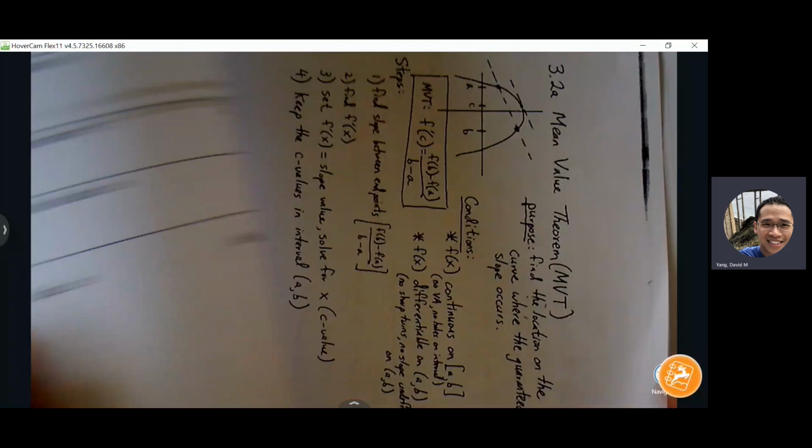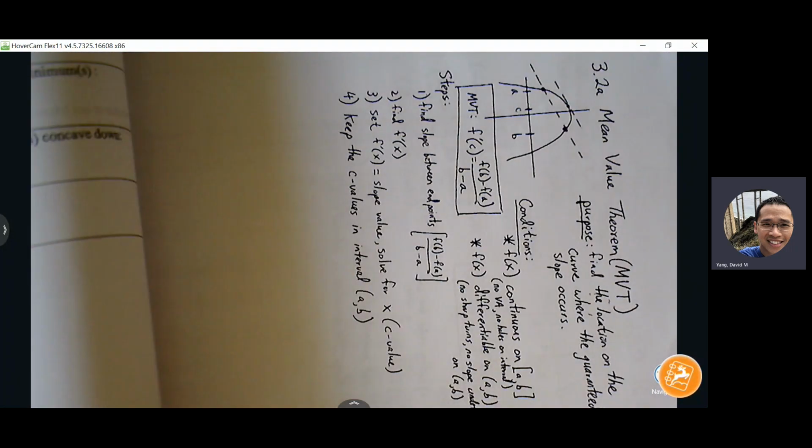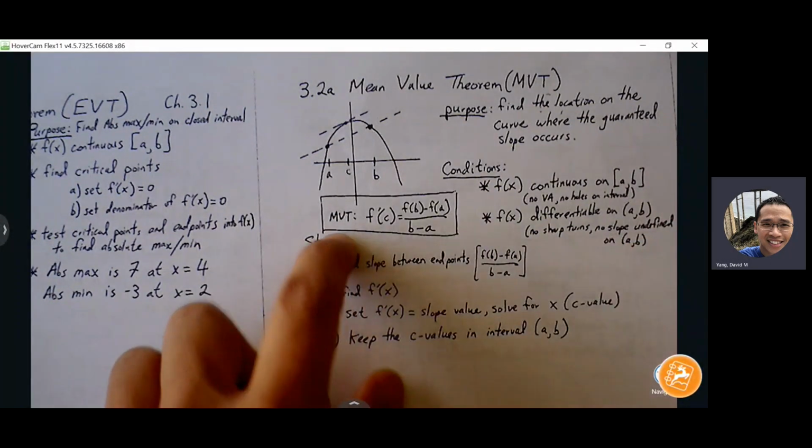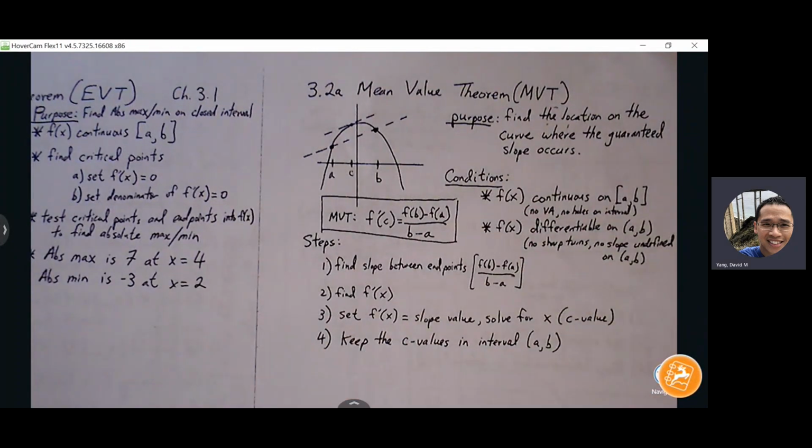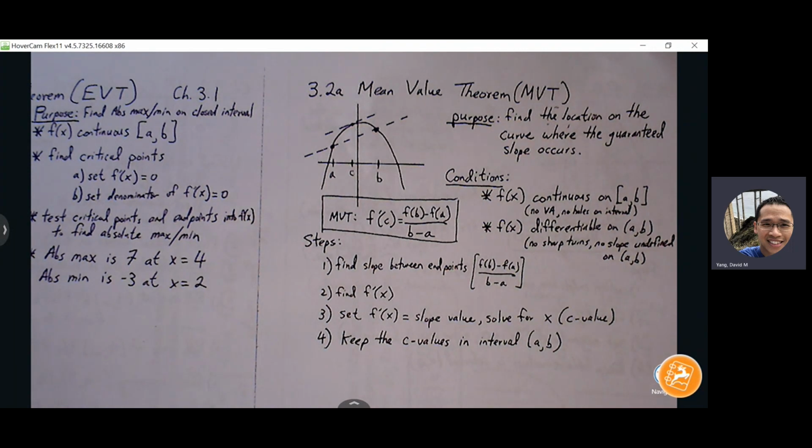Okay, so I wanted to review a little bit mean value theorem. Make sure we remember the steps. So on page 3 and 4, I put a summary sheet of EVT, mean value theorem, and Rolle's theorem. So let me just highlight a few things here. So mean value theorem. The whole point of mean value theorem is we want to find a location on the curve where this specified guaranteed slope exists. So the way we start the problem is we always have to make sure that our function is continuous and differentiable, because if we don't have a smooth curve, then we don't have anything to guarantee. So that's the first thing we need to establish.